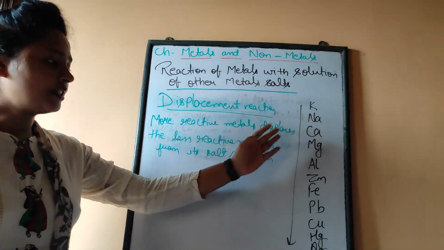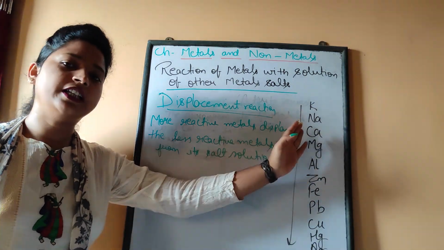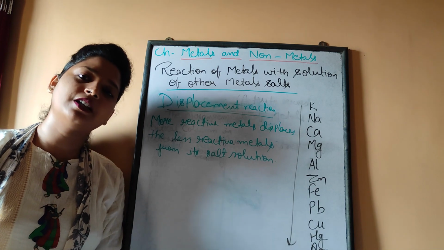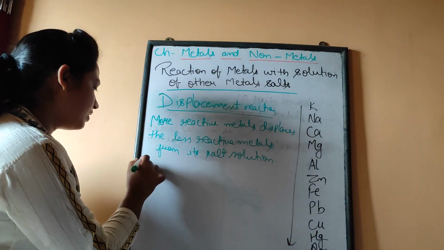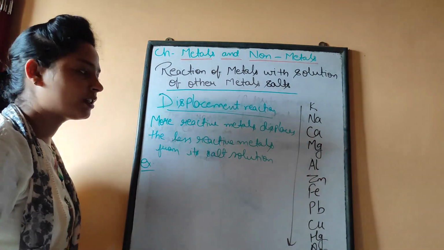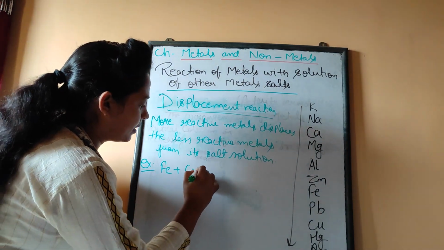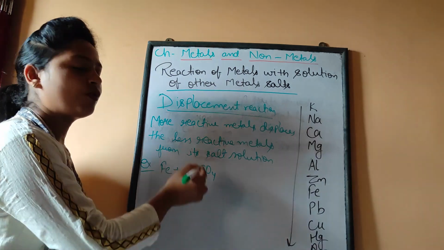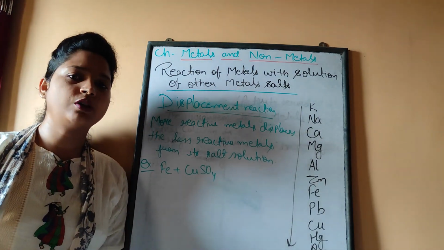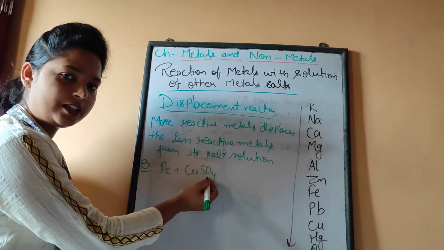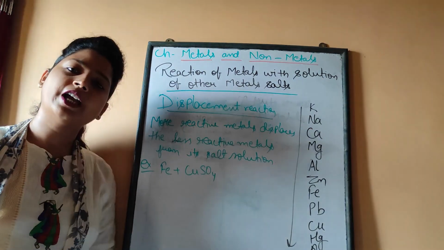Now you can see here, I have not deleted the reactivity series so that you can write several examples. So if we react iron with copper sulfate. Copper sulfate is one of the salts of copper. So we have taken here copper sulfate reacts with iron.